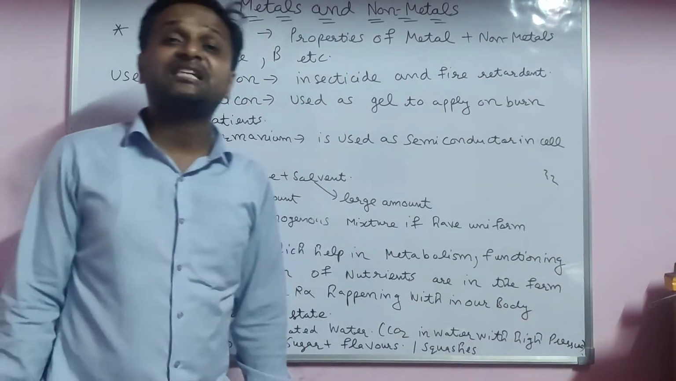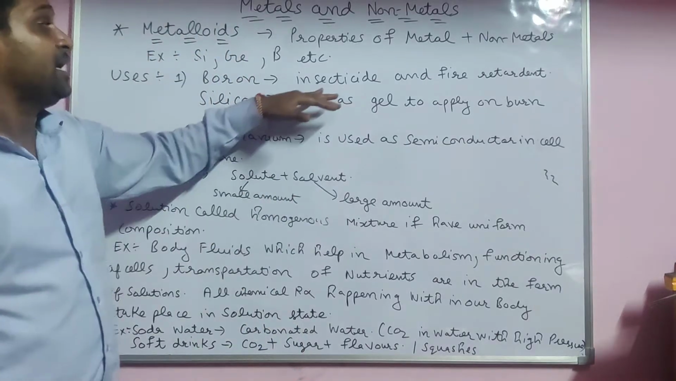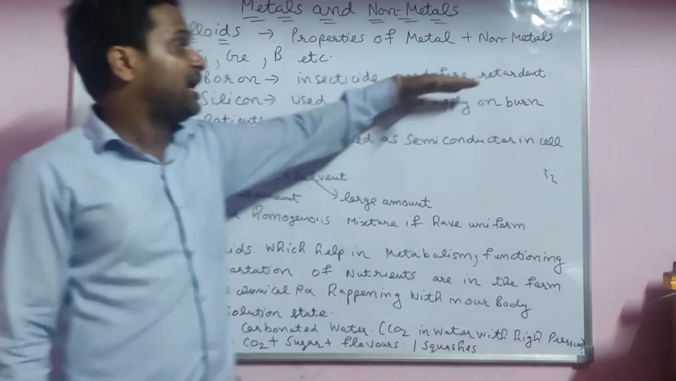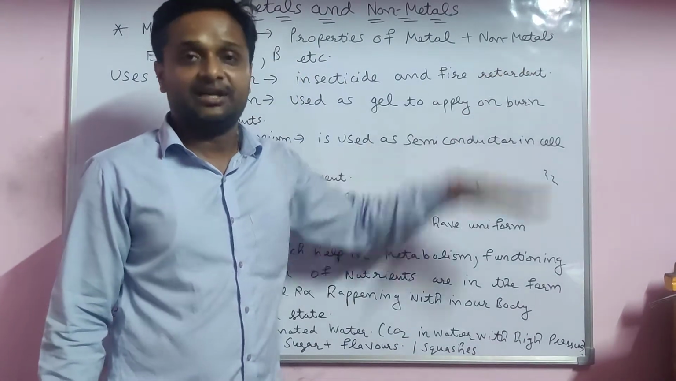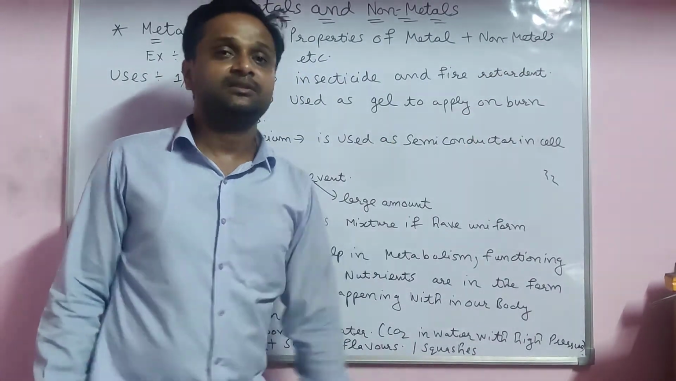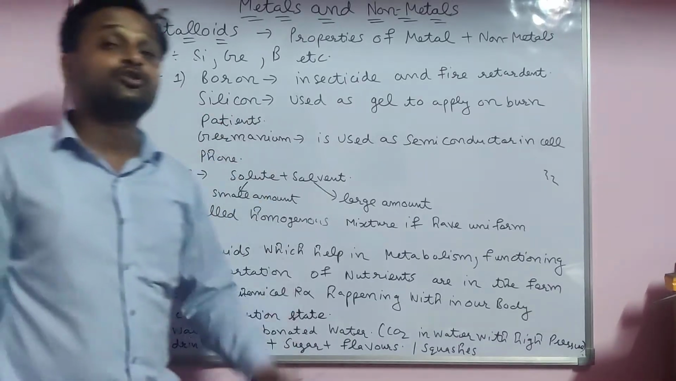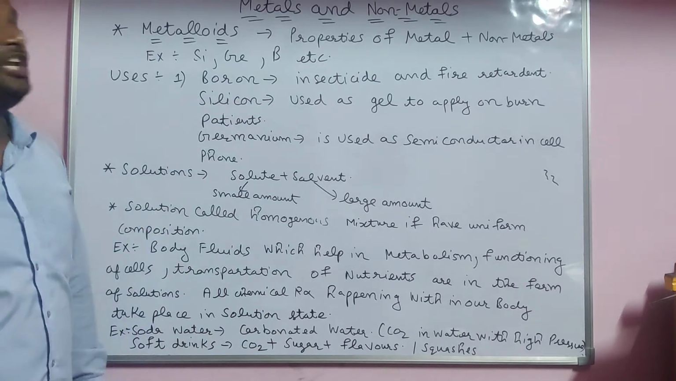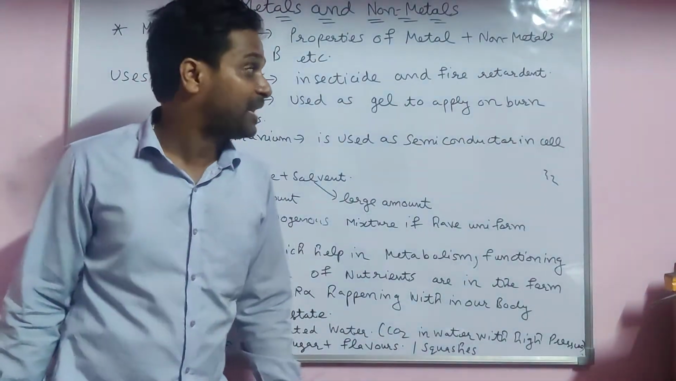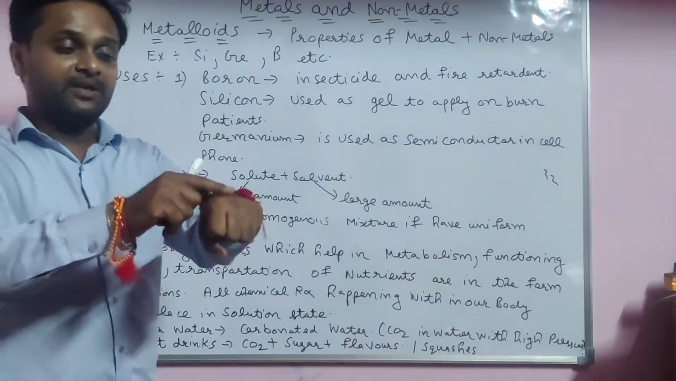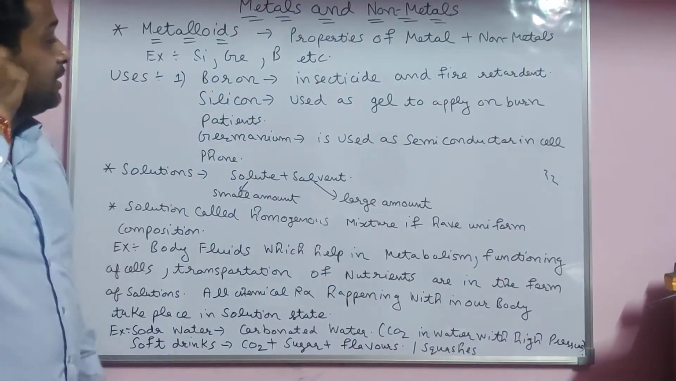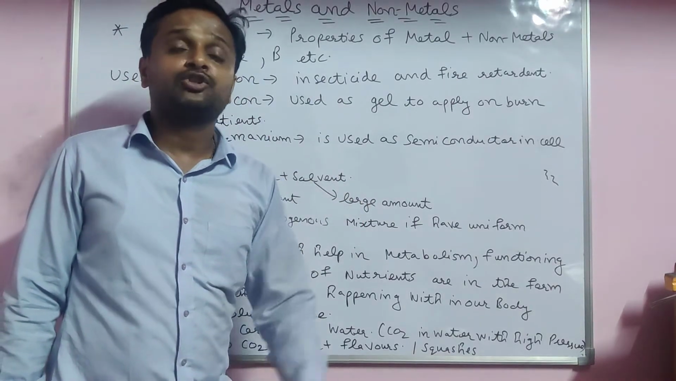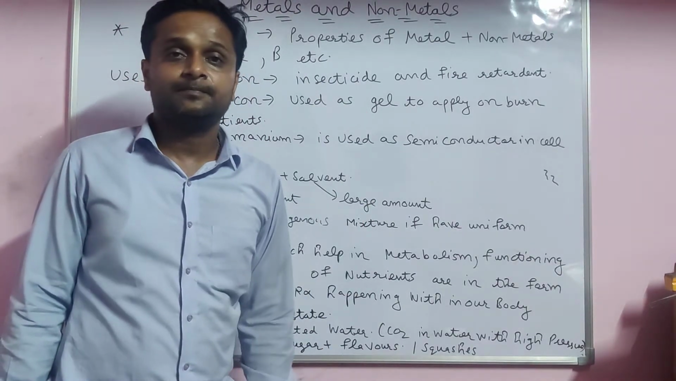First of all, we have to discuss the uses of boron. It is used as an insecticide to kill insects, and used as a fire retardant to decrease fire. Carbon dioxide is also used as a fire extinguisher. Silicon is used as a gel to apply on a burn. If there is a burn, you apply it on the burn of the patient. Silicon is also used as a paste for glass.